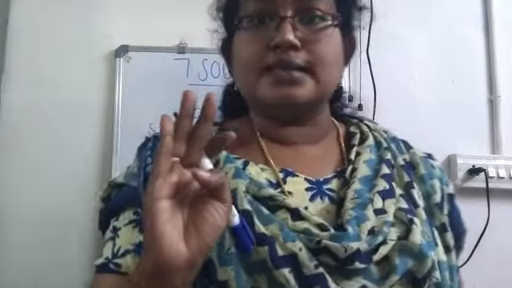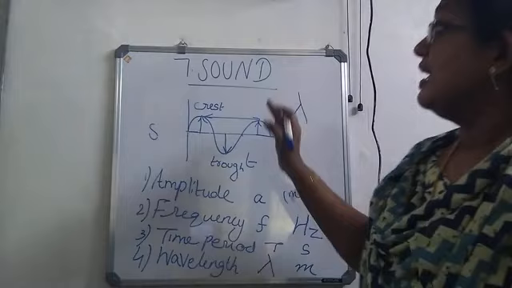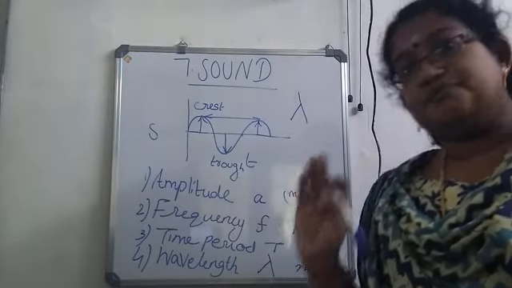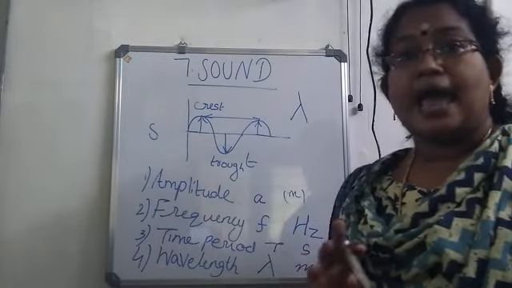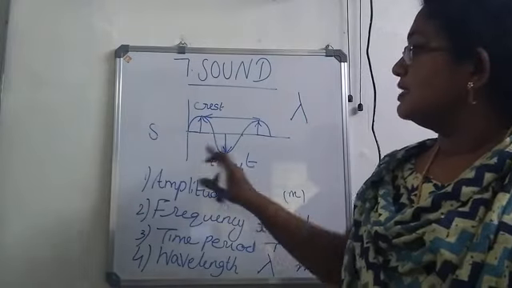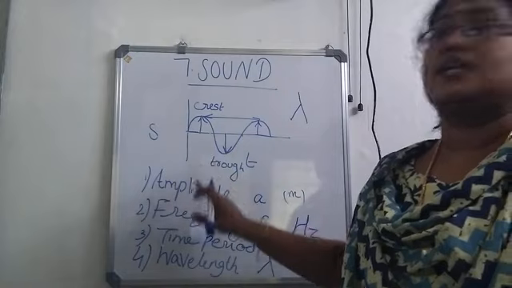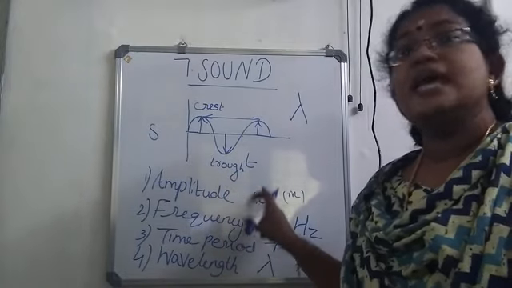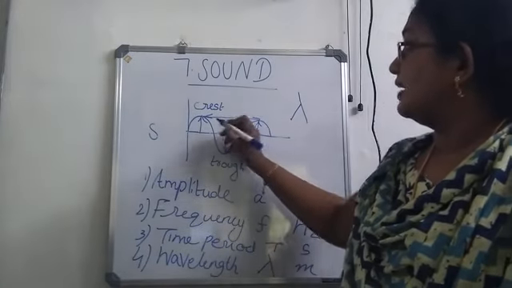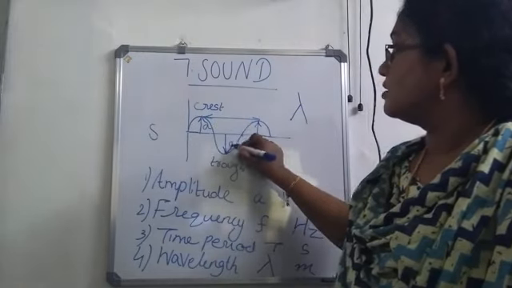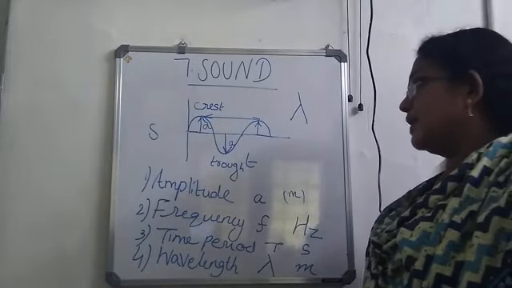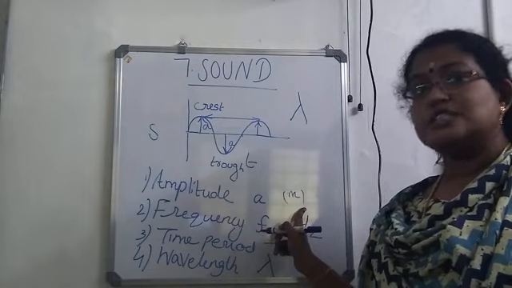These four things are known as the characteristics of a wave. What is the first one? Amplitude. The maximum displacement of the particles of the medium from its mean position can be called as amplitude, represented by small letter a. That means this is a. This or this can be called as a. It is a length, so its unit is meter.